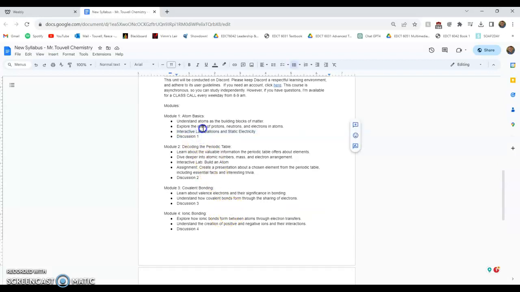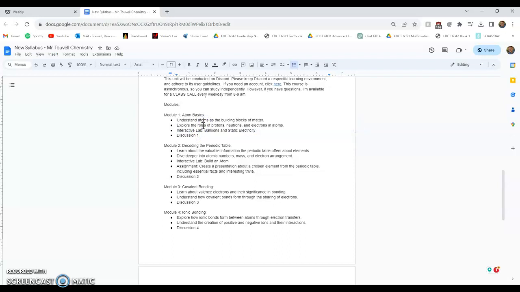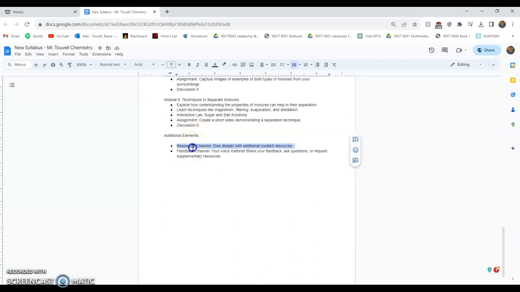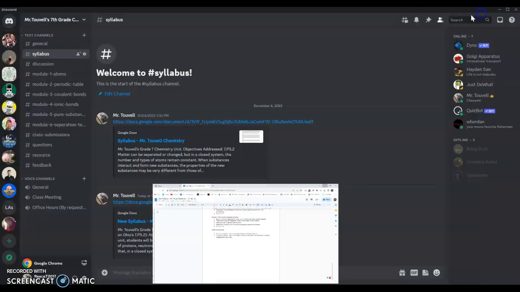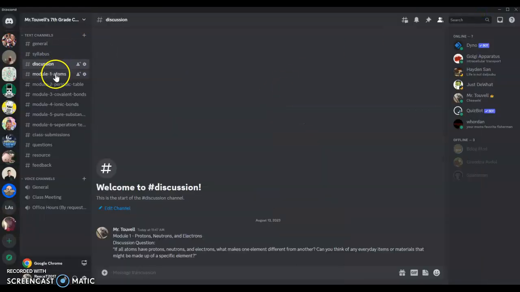This goes over the materials that can be found inside of each of the modules. And there are some additional elements, like how we have included a resource channel, which is where we're going to have new resources that the students can use. And we have a feedback channel because everyone's voice matters. We know that these students can see things about this website that we can't, so we want to know their feedback to see what we can improve. Anyways, this is our discussion tab.